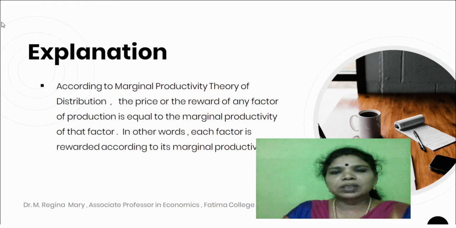According to the marginal productivity theory of distribution, the price or the reward of any factor of production is equal to the marginal productivity of that factor. In other words, each factor is rewarded according to the marginal productivity.